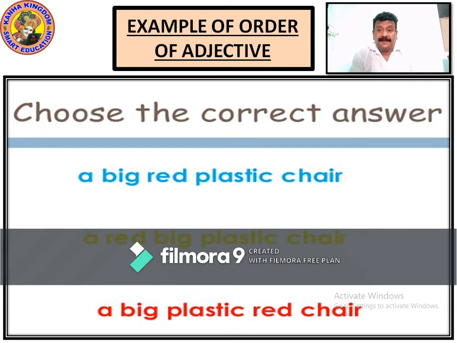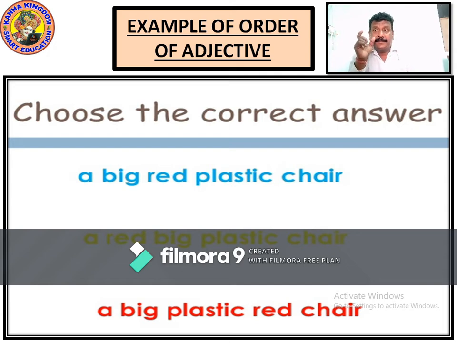So now all the other things which come. It's describing a red chair. So now a big plastic red chair. What is the correct one? A red big plastic chair. Is this correct? Yes.